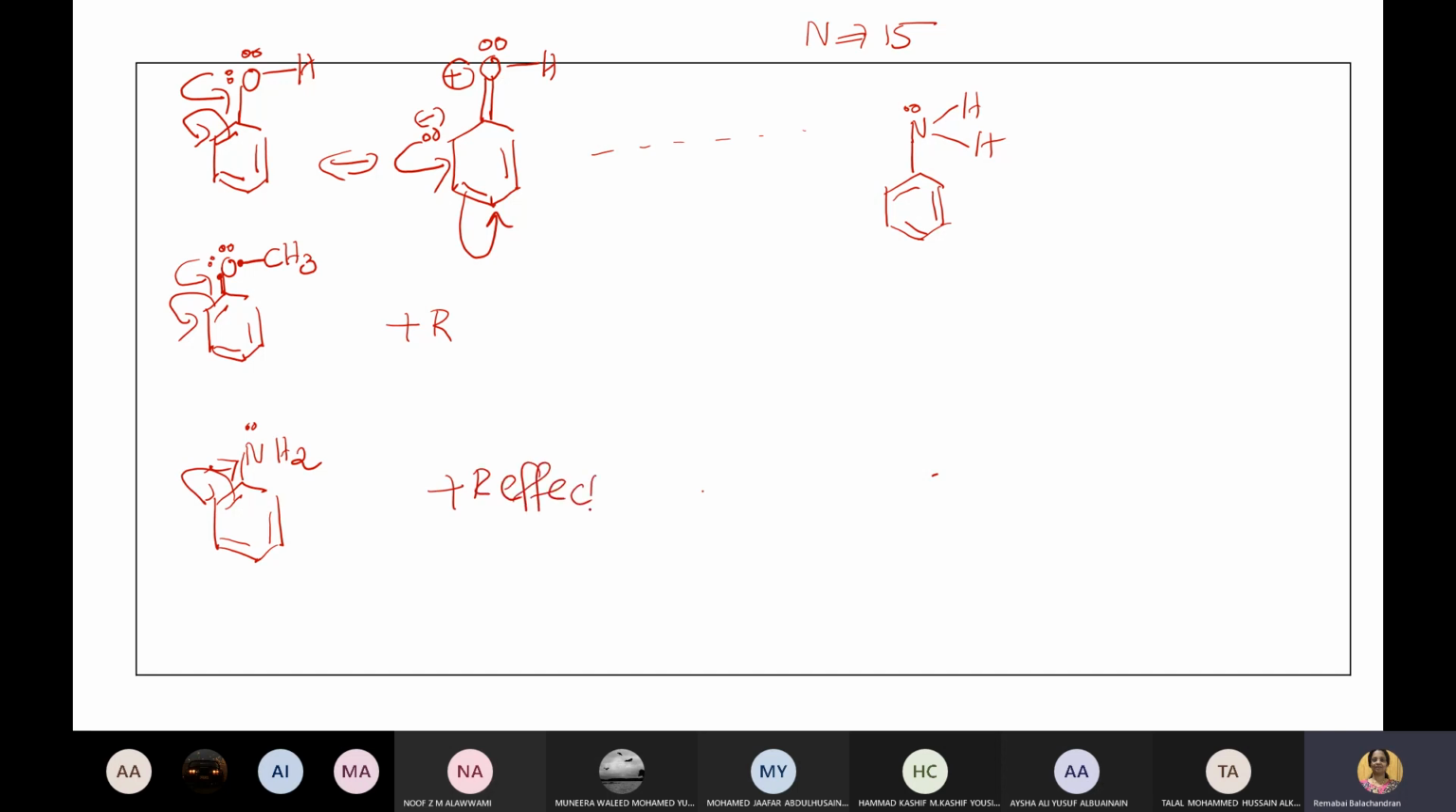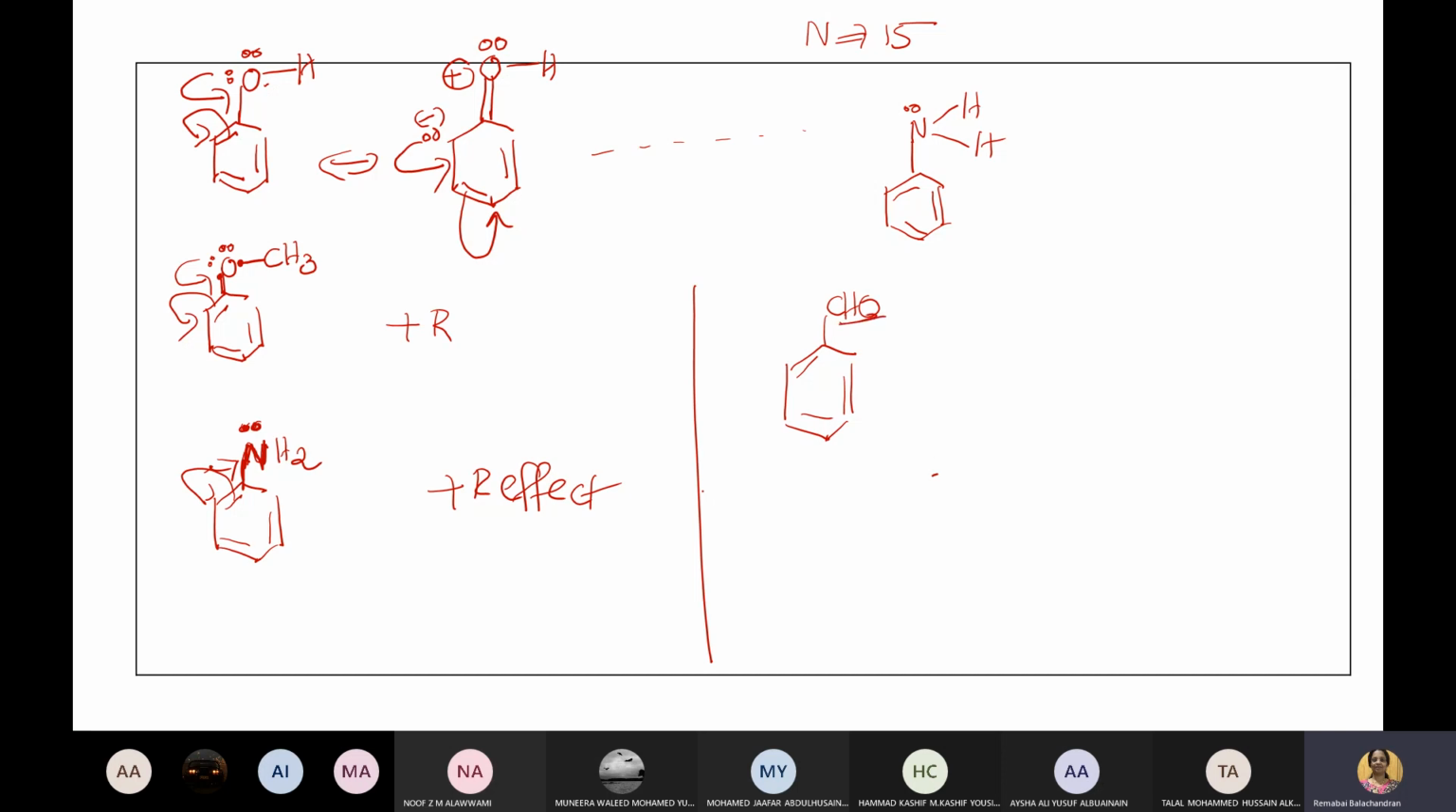Did you understand? So what is the condition for a compound to show plus R? My dear, if there is a lone pair on the atom which is attached to the benzene ring, it undergoes plus R. See, this has a lone pair, this one has a lone pair, chlorobenzene has a lone pair. If there is any lone pair on the atom which is directly attached to the benzene ring, it undergoes plus R.